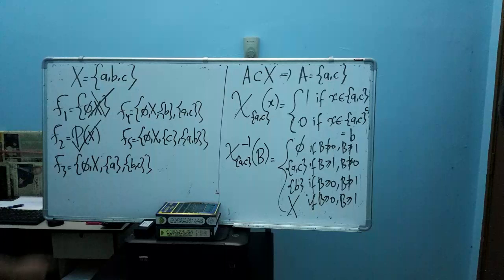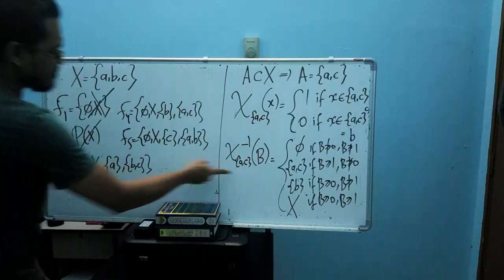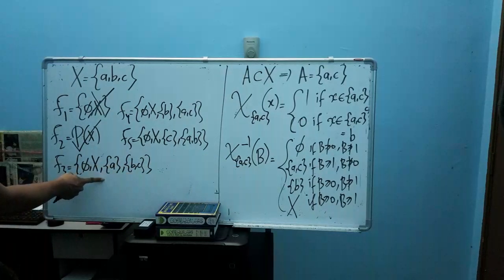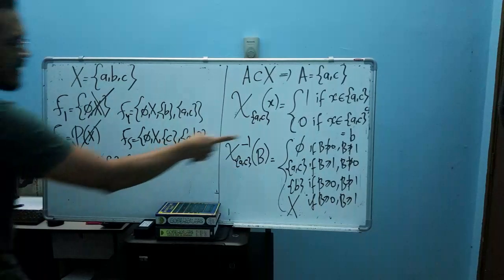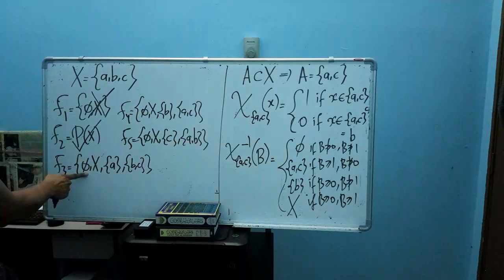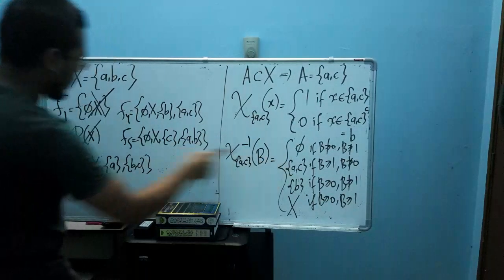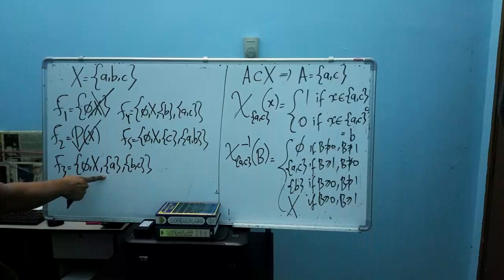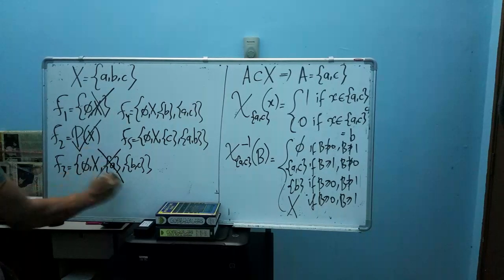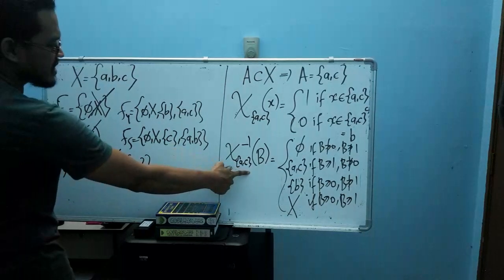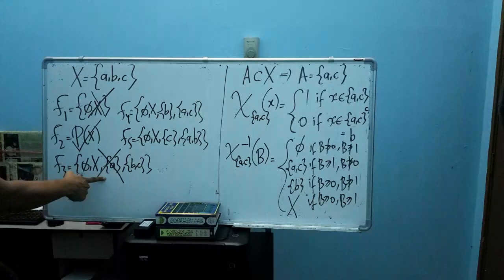Okay, so let's look at F3, the third algebra here. Is this function measurable with respect to this algebra? The empty set we have. AC, do you have it inside of this algebra? No, so you don't have AC. So this indicator function is not measurable with respect to the third algebra.